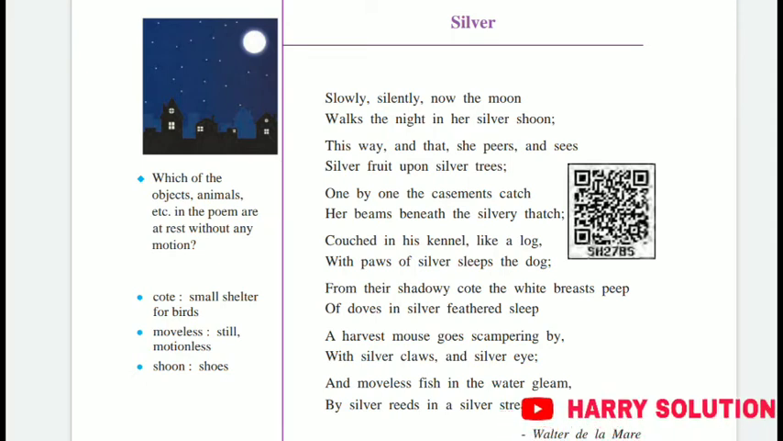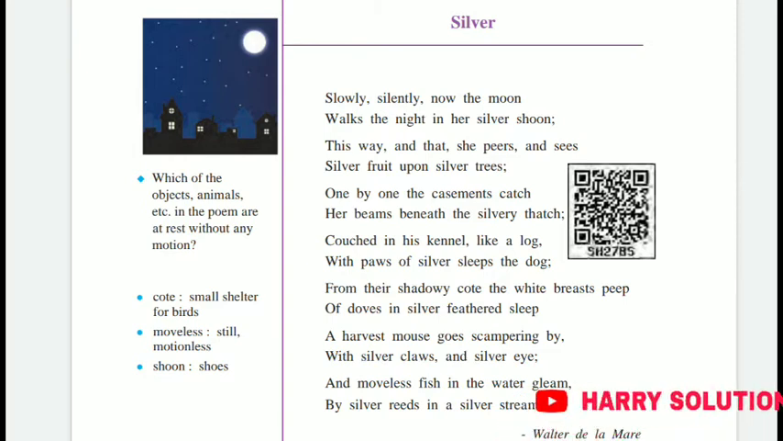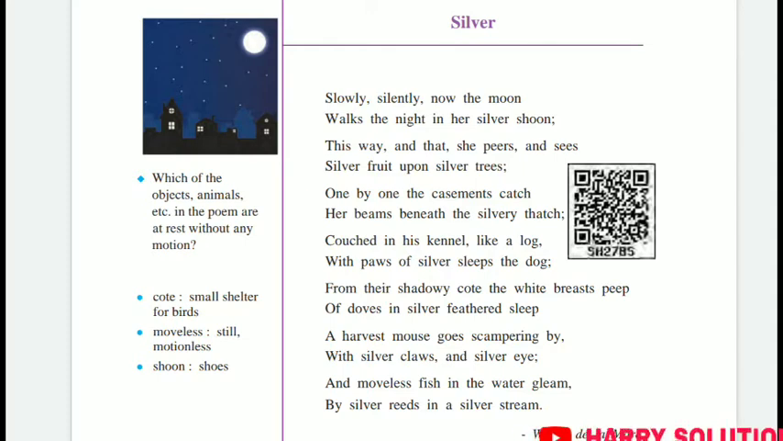Next paragraph. Couched in his kennel like a log, with paws of silver sleeps the dog. Now again, couched means it is laid down, and kennel means dog shelter, where the dog lives. Log means a piece of wood, and paws means the forearm of a dog.